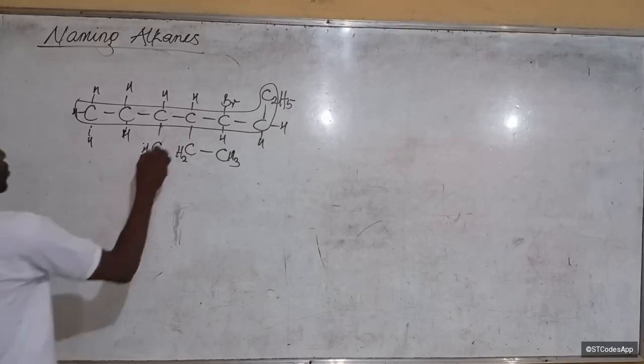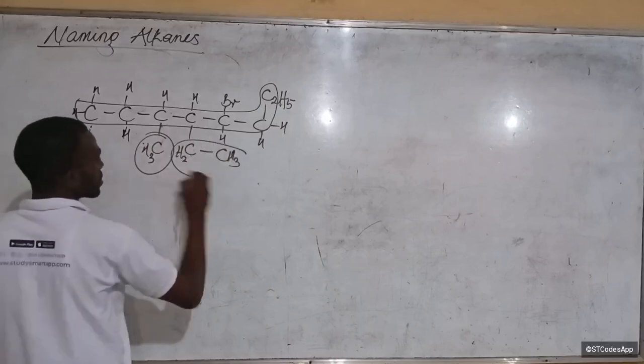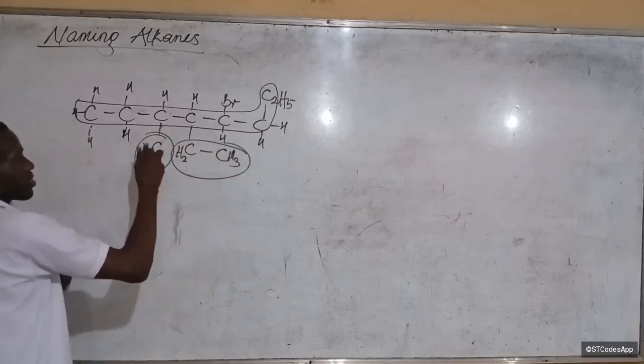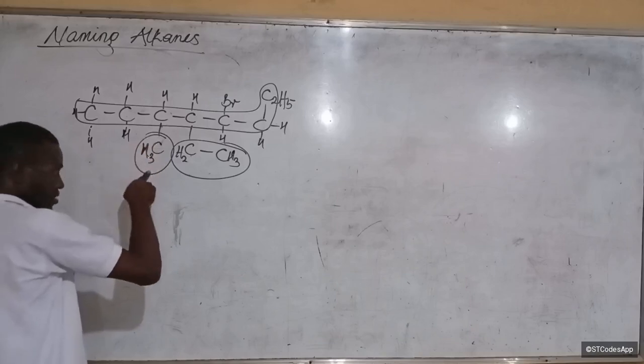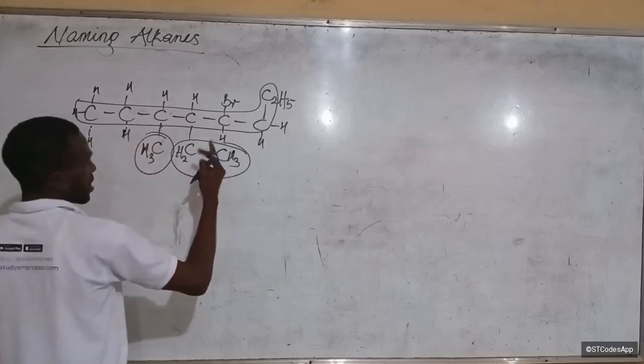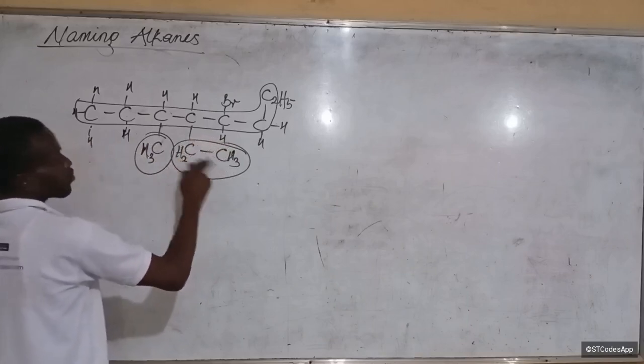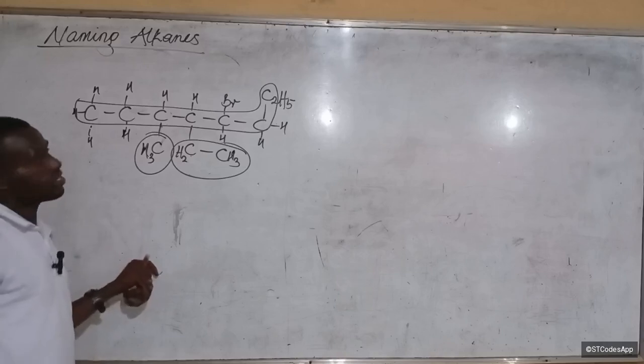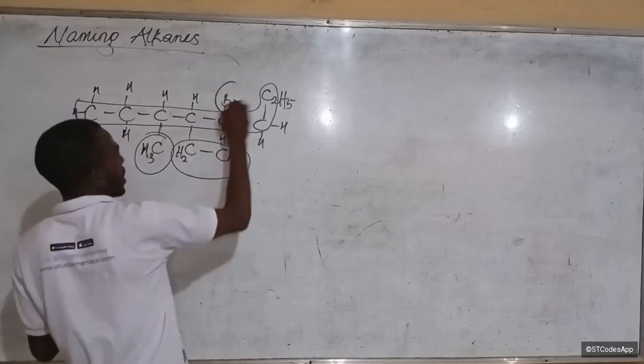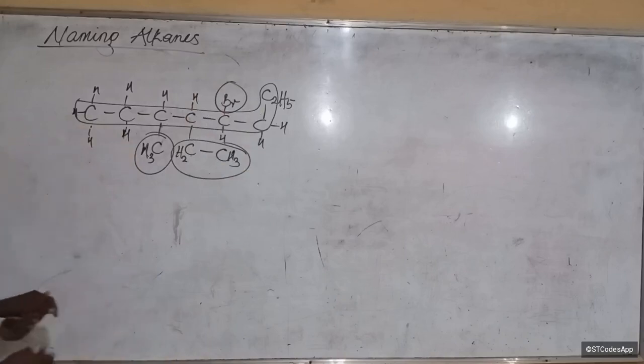We'll now circle the rest as what? Substituents. So this guy is a substituent. This guy is what? A substituent. Methyl. How about this guy? Ethyl. C2H5. You understand? Ethyl. How about this guy? Bromo. Good. Bromo.